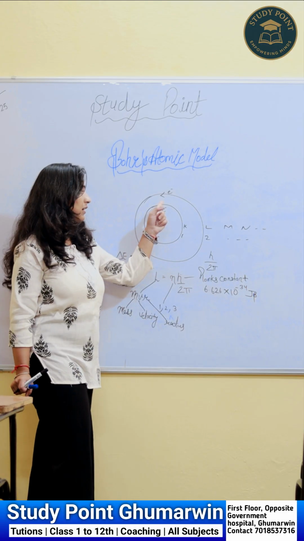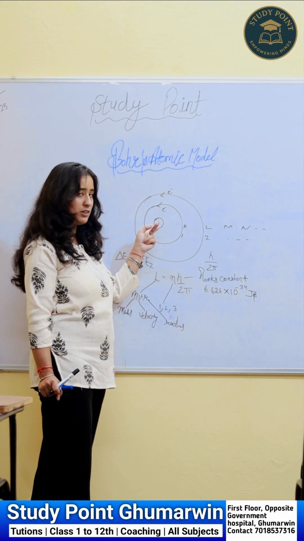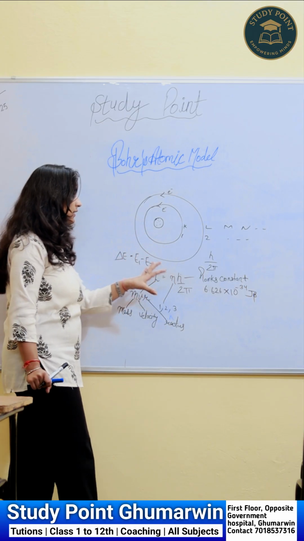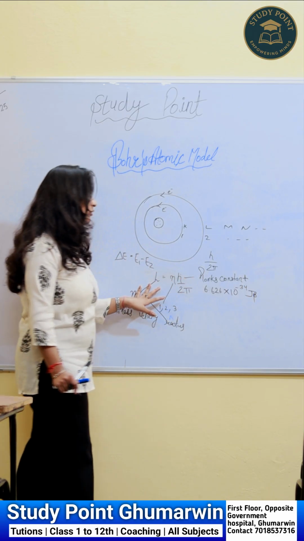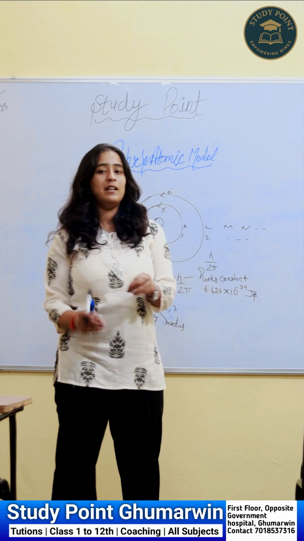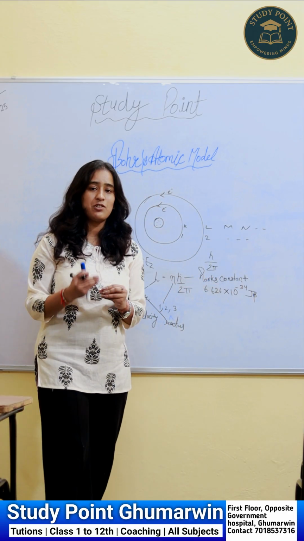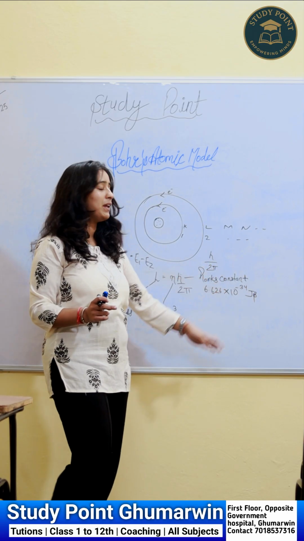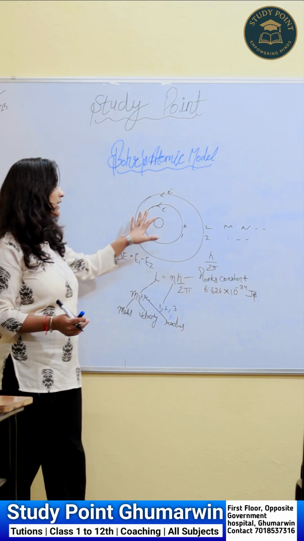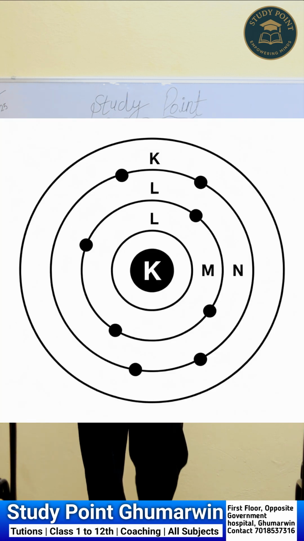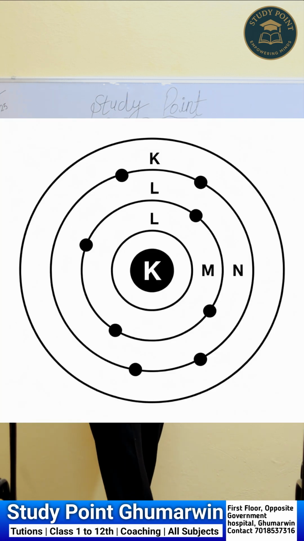First, the electrons revolve around the nucleus with constant energy, in what is known as an orbit. Second, the angular momentum is not continuous, it is quantized. The electron can move only in those orbits which have a value that is a multiple of h upon 2 pi. And third, when the electron moves from a lower level to a higher level, it absorbs energy, and when it moves from higher to lower, it releases energy. So this is the